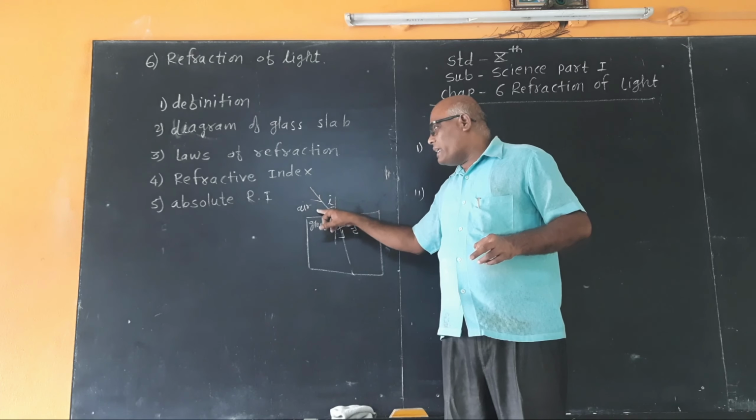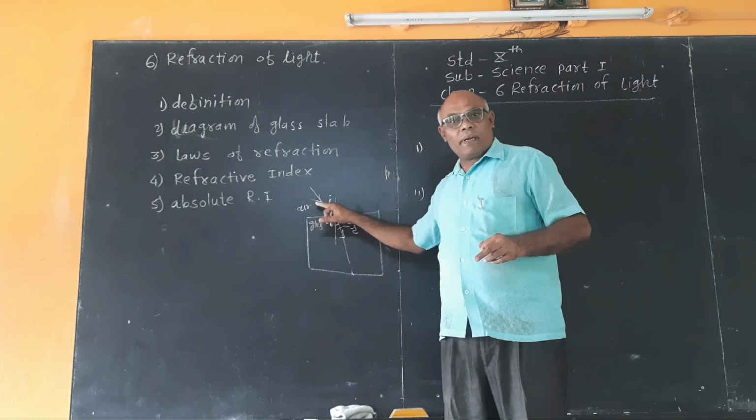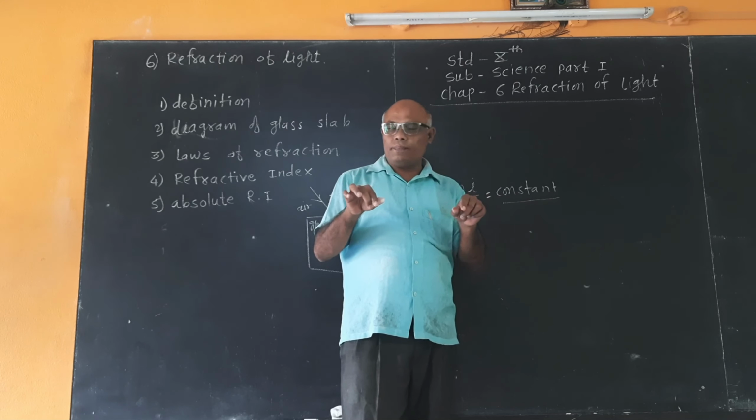The velocity of light in air depends upon the refractive index of the air. The velocity of light in glass depends upon the refractive index of the glass. The velocity of light in water depends upon the refractive index of the water.